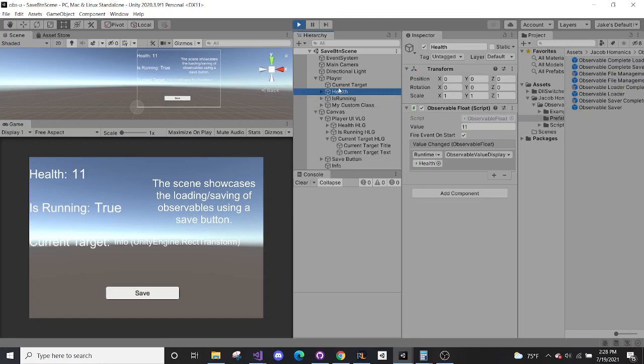Unfortunately, reference types like transform, mono behavior, game object, etc. are not supported. That's a Unity-centric problem. That's nothing to do with this code base. References are really only meant to be saved or set during playtime.